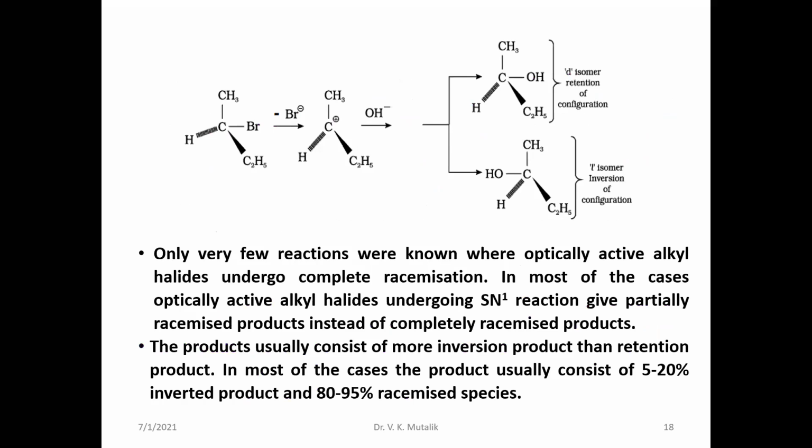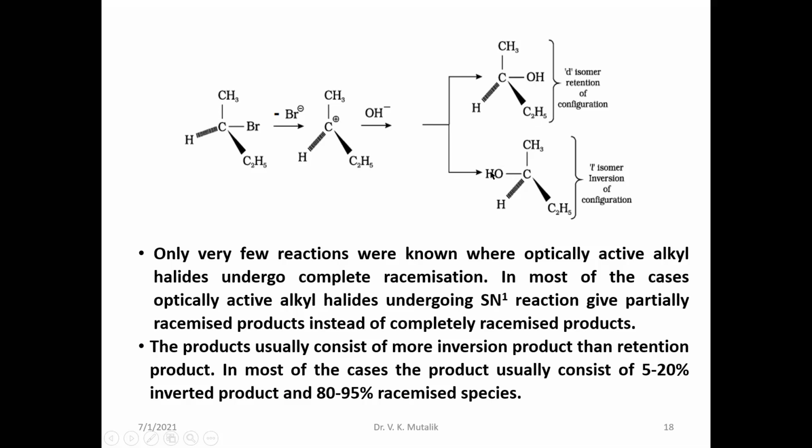You can see here, 2-bromobutane slowly ionizes to form a carbocation. Then the nucleophile attacks. In one case, it retains its configuration by attack of the nucleophile on the same side.